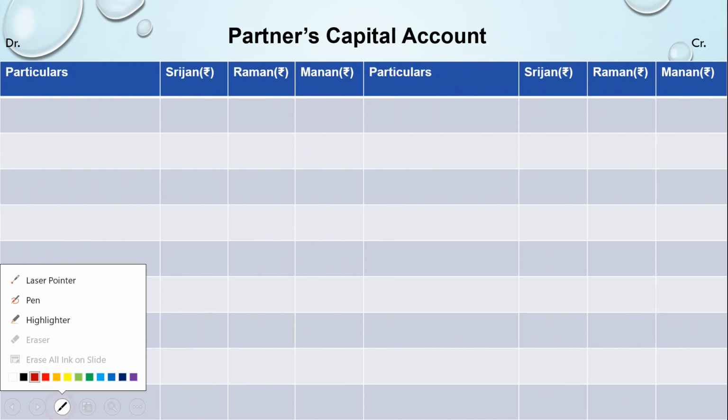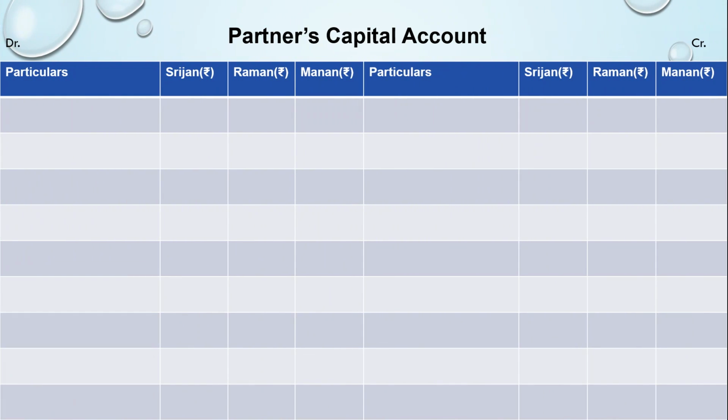Now we will start putting in the details of the capital account. As you remember, first we start with the balance sheet. There was a balance of the capital on the liability side, which is written like this: by balance brought down. The two partners, Srijan and Raman, had a balance on the liability side of 2 lakh and 1,50,000, but for Manan, we found that the balance was on the asset side.